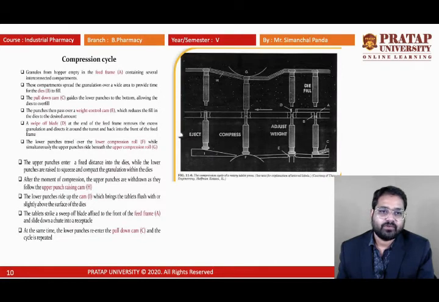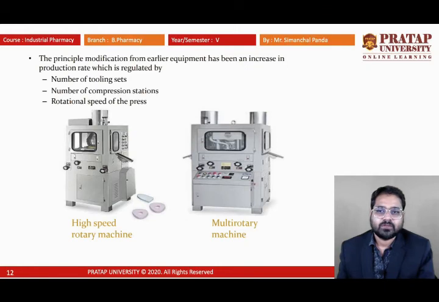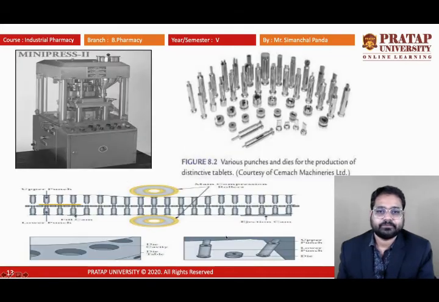I hope this is clear from these machineries. There is not much difference in the single station and the multiple station machine. So different types of tablet machines are used. I told you there are different tooling sets, numbers of compression stations, and rotation speeds of the press. Different types of tablet compression machines are present. They can be known as the high speed rotary machine, or multi rotary machines.